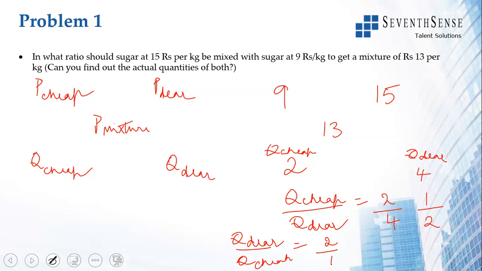So 2 kgs of 15 rupees sugar, if it is mixed with 1 kg of 9 rupees per kg sugar, you will get 13. But can you tell the answer as 2 and 1? No, you only know the ratio 2:1. So like we said, it could be 200 grams and 100 grams. It could be 2 kgs and 1 kg. So you can't find the actual quantities. You will only be able to find the ratio here. The ratio of quantity of dear by quantity of cheap is 2:1.